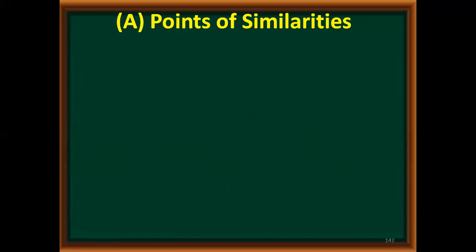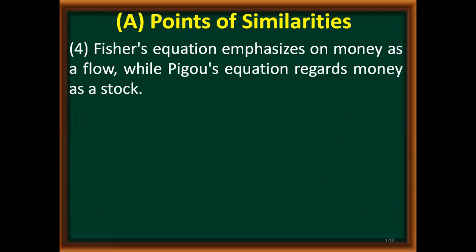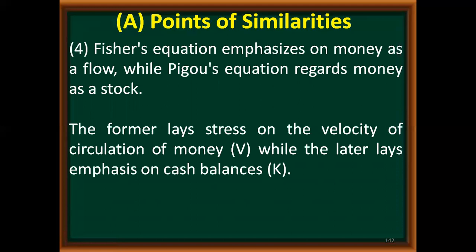Further, Fisher's equation emphasizes money as a flow, while Pigou's equation regards money as a stock, that is, at a point of time, whereas Fisher is speaking on the basis of a flow of time. The former, that is Fisher, lays stress on the velocity of circulation of money, whereas Pigou is concentrating his attention on the cash balance, that is K.